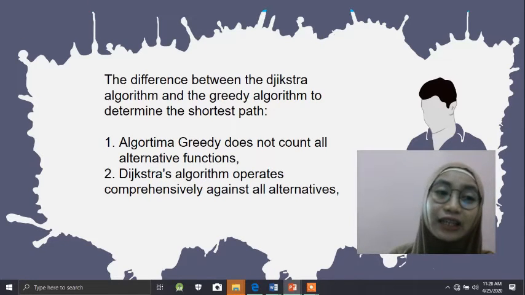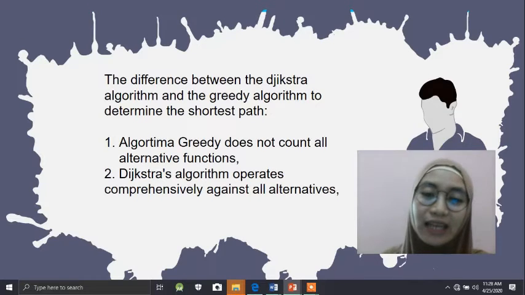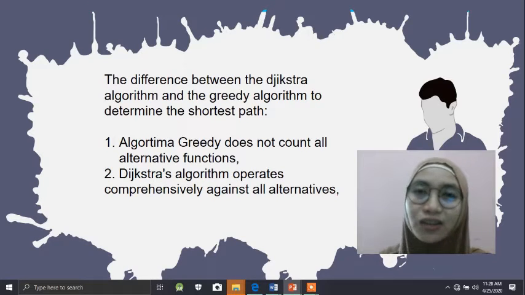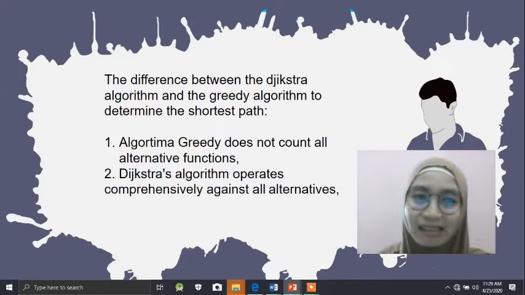And then the Dijkstra algorithm operates comprehensively against all alternatives, so that the Dijkstra algorithm can make the shortest path. And in conclusion, the greedy algorithm produces a greater distance or longest distance than the Dijkstra algorithm.